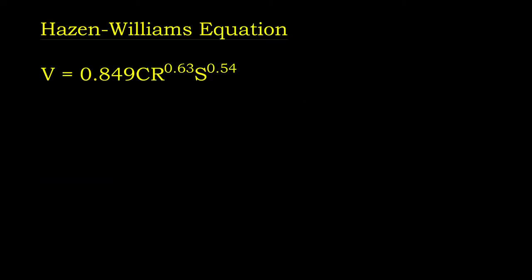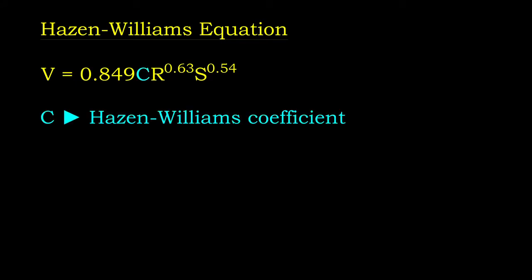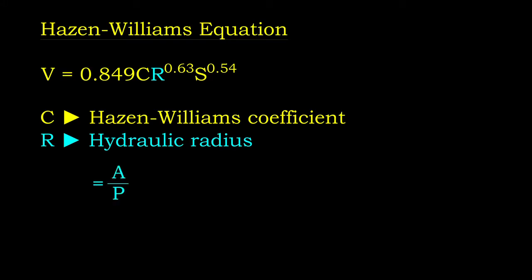Knowing the pipe material, geometry, and flow hydraulic grade, the Hazen-Williams equation can tell us the pipe flow velocity. The pipe material is again represented by the Hazen-Williams coefficient. The pipe geometry is represented by hydraulic radius, which is the ratio of flow area and wetted perimeter.